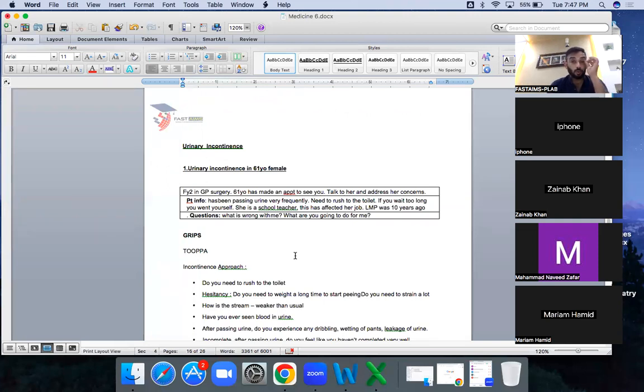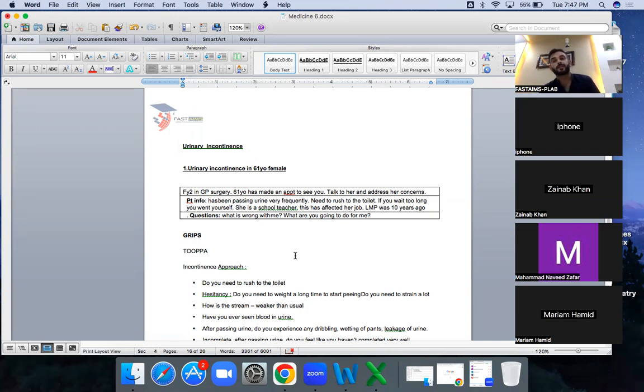Now comes another approach. We have already talked a little bit about it, but here we are going to talk again. Incontinence. There are three types of incontinence, and you need to rule them out. History is quite important here. This is a history taking scenario, not a management scenario. The management, they know, is easy. The UTI scenario is more history taking, and this is again more history taking, because you need to rule out three causes, not only one.